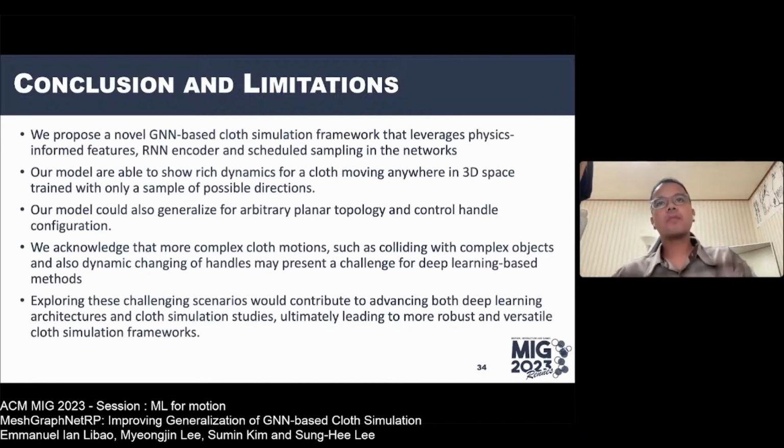We acknowledge that more complex cloth motions, such as colliding with complex objects and also dynamically changing handles, may present a challenge for deep learning-based methods. Exploring these challenging scenarios would contribute to advancing both deep learning architectures and cloth simulation studies, ultimately leading to more robust and versatile cloth simulation frameworks.